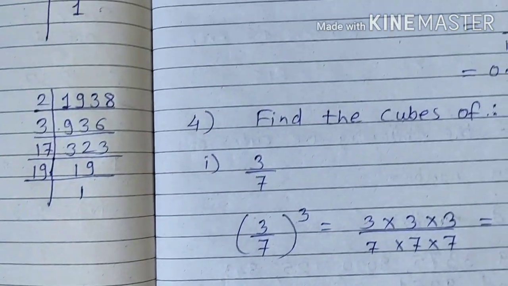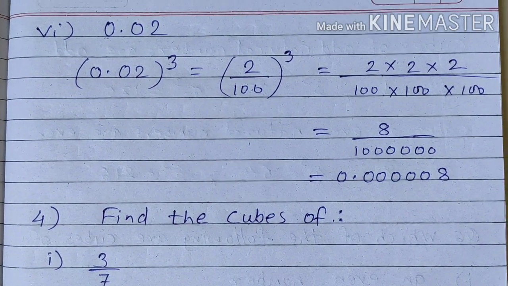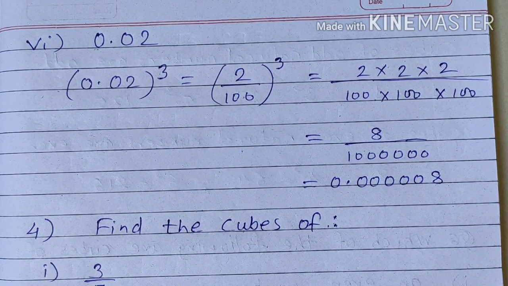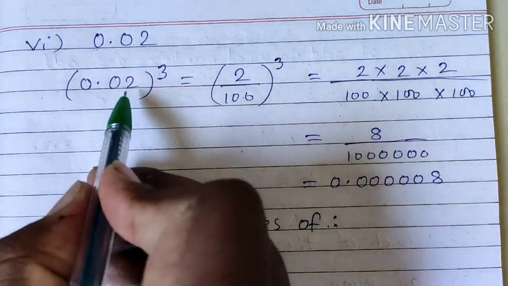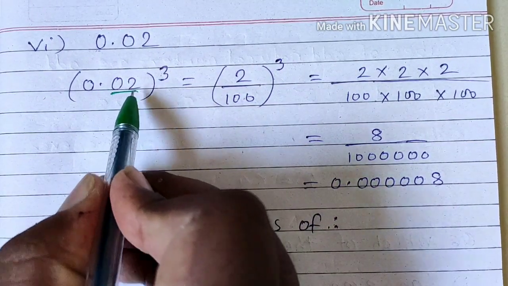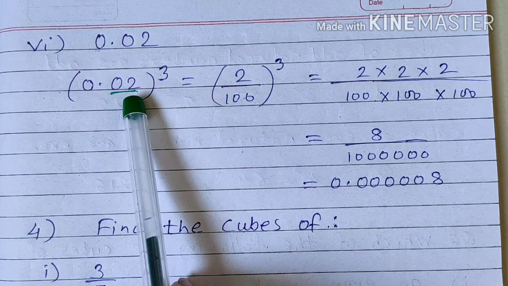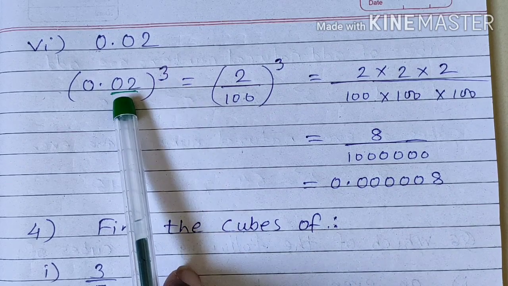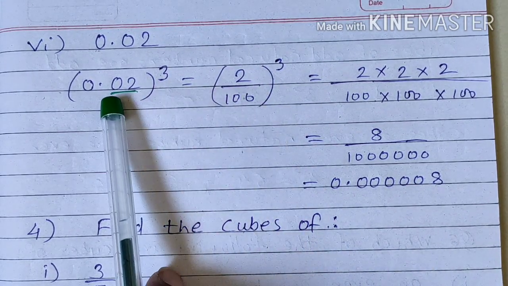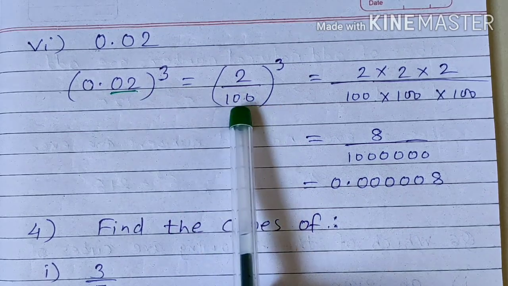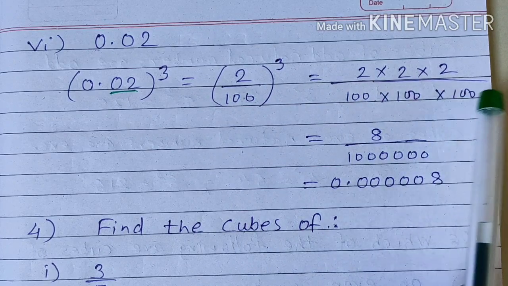Next. Sixth one is the same. We want to find out the cube of 0.02. After the decimal, how many digits are there? 2 digits are there after the decimal. So what we have done? We removed the decimal from the number and we have taken 2 zeros as a denominator, since after the decimal there are 2 digits. So make a cube of that. 2 into 2 into 2, 100 into 100 into 100.